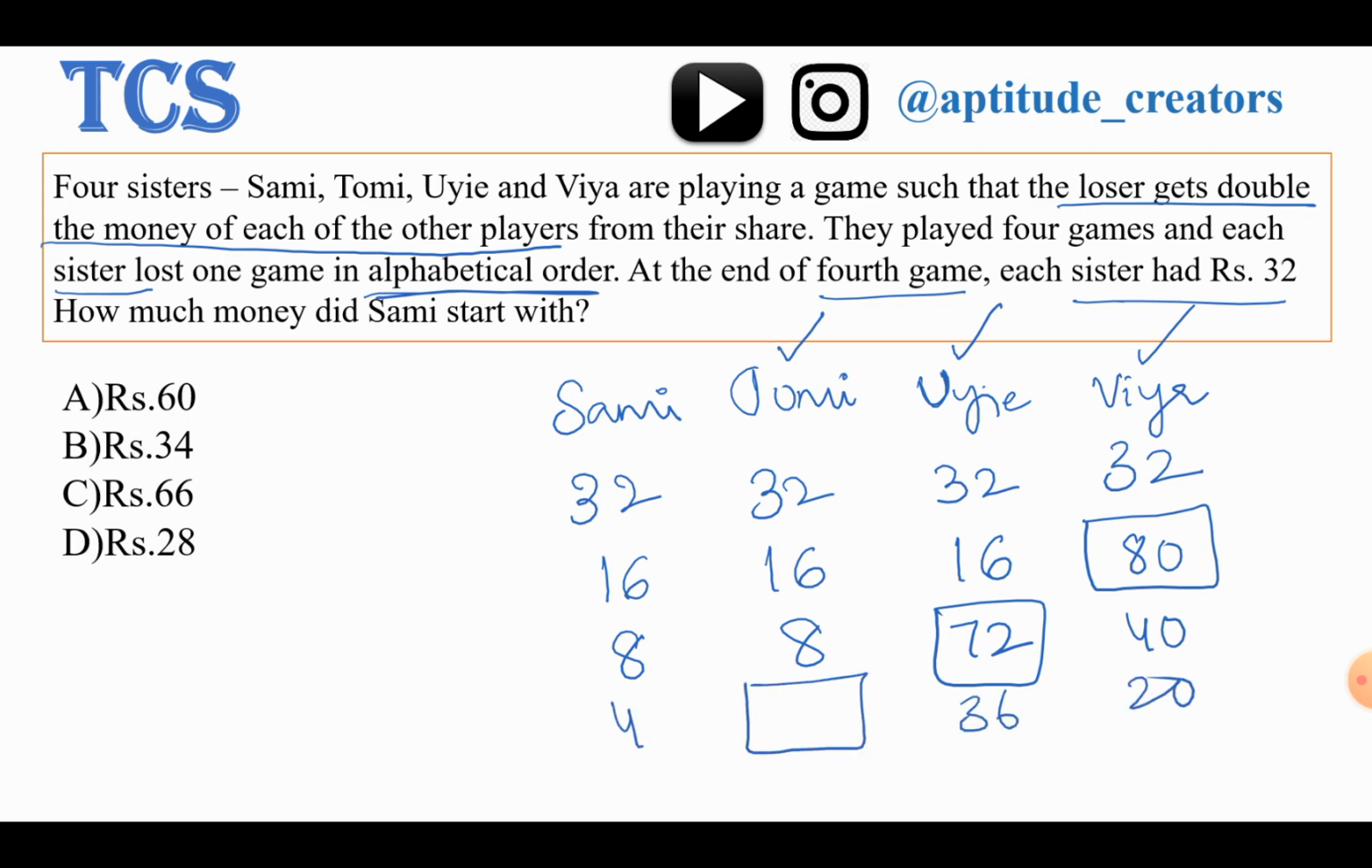Now, if Tommy lost the game, then 4 and this is 36 and this is 20. She will get how much money? 36 plus 4 will give the result as 40. 40 plus 20, 60. Next, if Sammy loses the game, 34 and here 18, here 10, and she will get how much money? 66 rupees. Answer is option C. What he is asking is how much money did Sammy start with? That is 66 rupees.